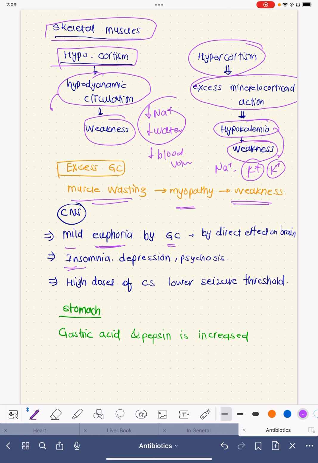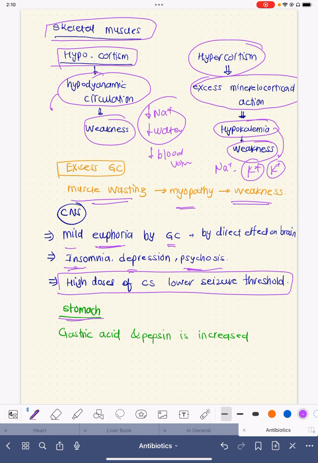But very commonly, the steroids can cause insomnia, depression, and psychosis. The psychosis is very common, especially if the patient has multiple diseases, sepsis, MODS. And high doses of steroids very commonly lower the threshold for convulsions. So if the patient has epilepsy, a road traffic accident, or is on neurotoxic drugs, the patient can get convulsions, and that can be exacerbated by the steroids.